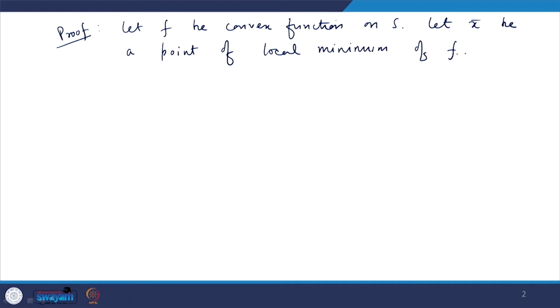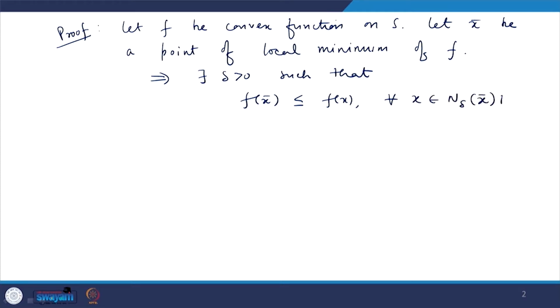If x bar is a point of local minimum, this implies that there exists some delta greater than 0 such that f x bar is less than or equal to f x for all x belonging to the delta neighborhood of x bar intersection with S. Suppose this expression is 1. Now, we have to show that x bar is a point of global minimum.